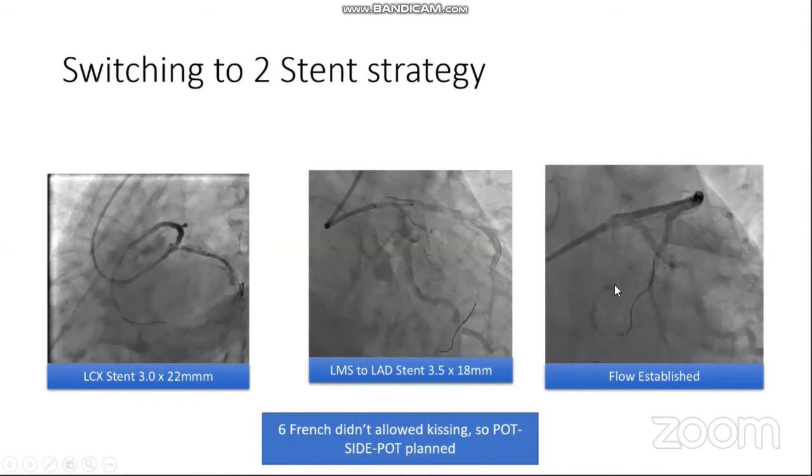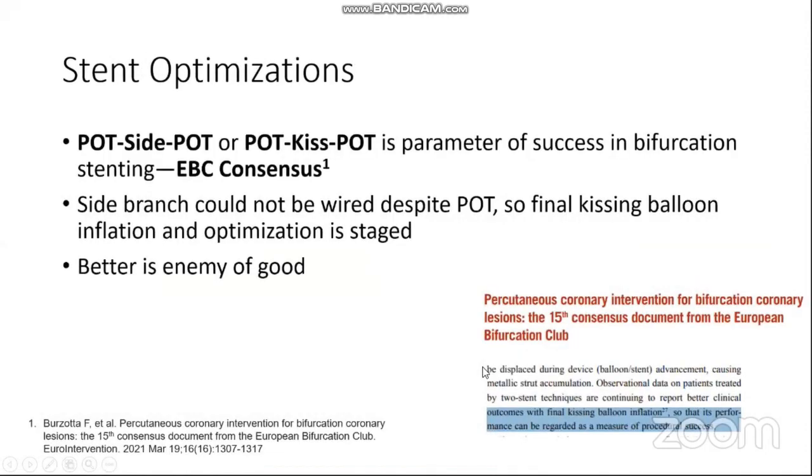As previously, it was difficult to negotiate two balloons, so we decided to optimize the carina with POT-side-POT. POT-side-POT or POT-kiss-POT is the parameter of success in bifurcation stenting, especially when two stents are used, based on the EBC consensus document. However, it was very difficult to do the side branch wiring despite POT. So final kissing balloon inflation was staged.